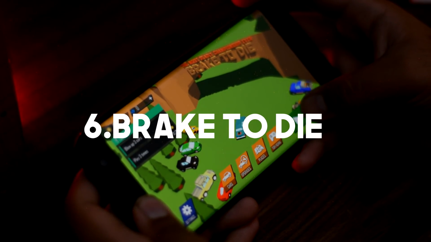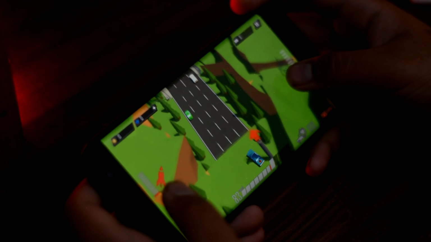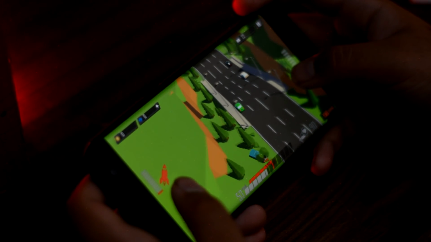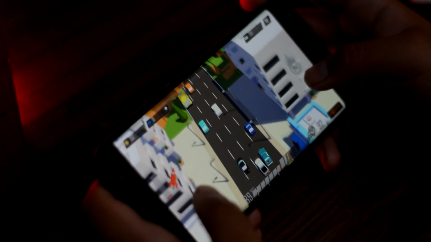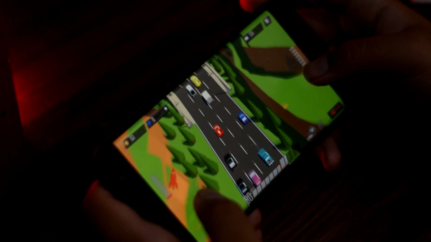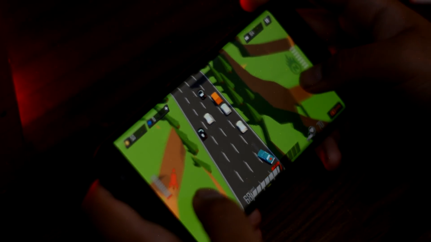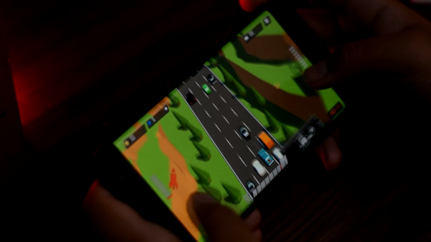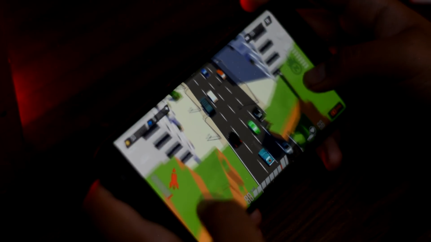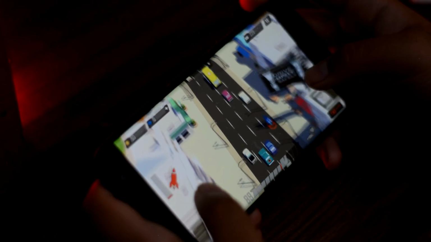The next app is a game called Brake to Die. It's a racing game but with a twist. When you start racing around in a city, you cannot slow down, seriously. If you slow down or stop completely, the car will explode, hence the name Brake to Die. You have more than 50 cars and the graphics of this game are minimal and great. You get to drive through a bunch of different and unique locations where it's hard not to slow down or stop entirely. Overall, it's a great and a must-have game.